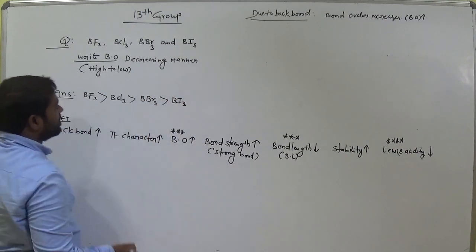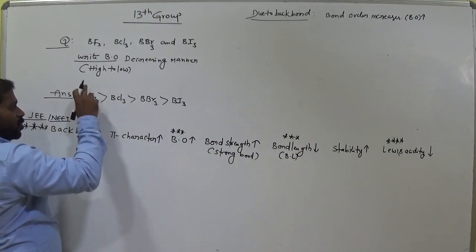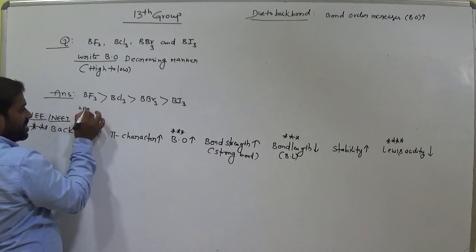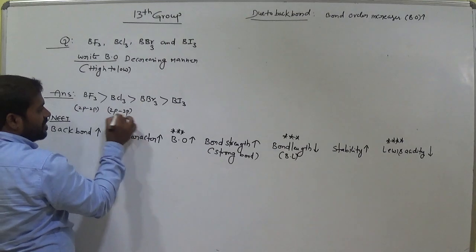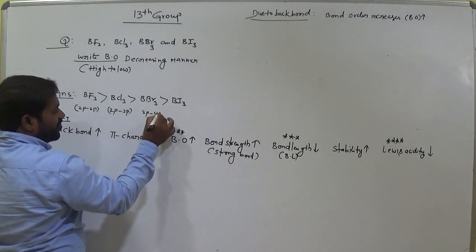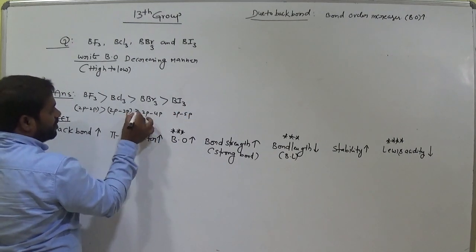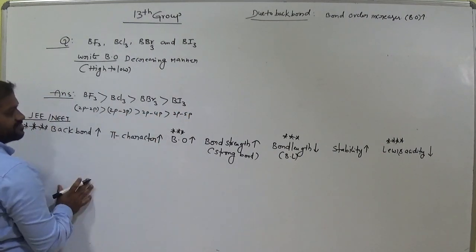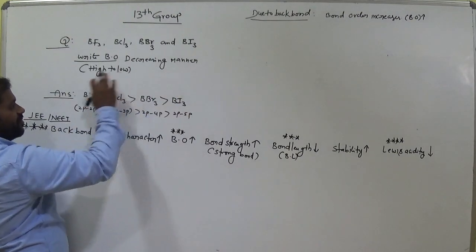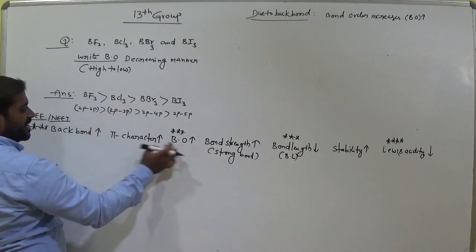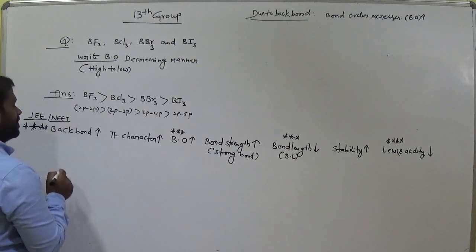So bond order is high for boron trifluoride, then greater than boron trichloride, greater than boron tribromide, and greater than boron triiodide. Clear? So this one has more bond order, nearly 1.33. Why? Because 2p, 2p, same orbitals are involved here. Here 2p, 3p. Here 2p, 4p. Here 2p, 5p. Clear? This is the reason. So back bonding is high for this one, less for this one, and bond order is high for this one. Why? Because both are in a directly proportional relation. Okay, clear? This is the answer.